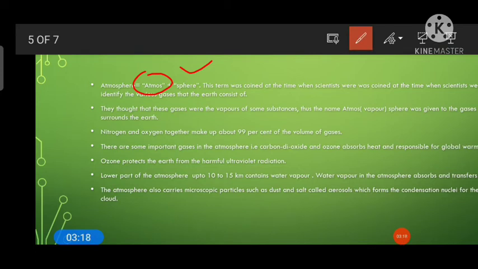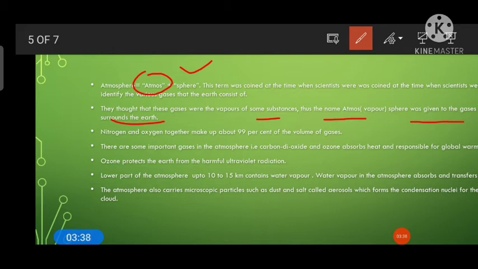Now the thought was that these gases were the vapor of some substance, the name atmos means vapor, and sphere was given to the gases around the earth. So this is the meaning, and you can say the definition of the atmosphere as per the earlier theories.